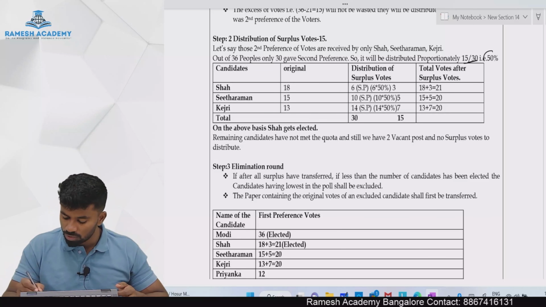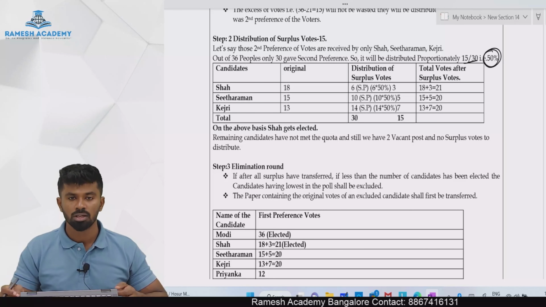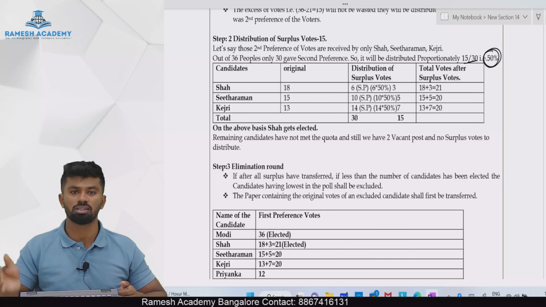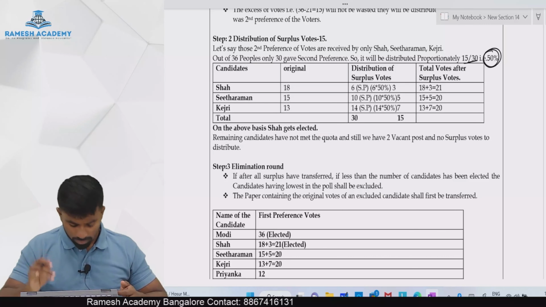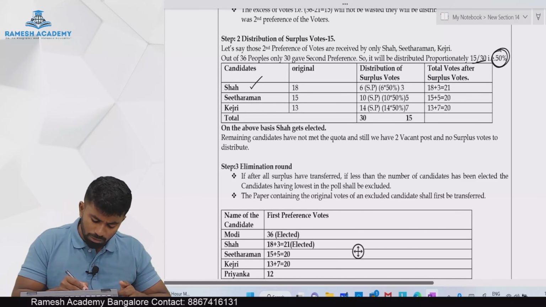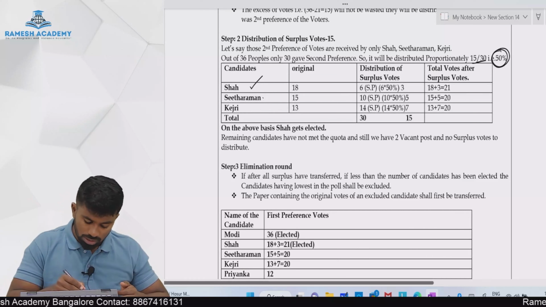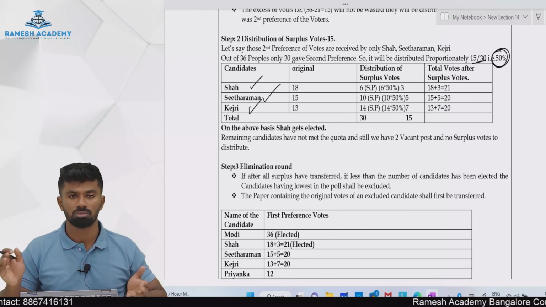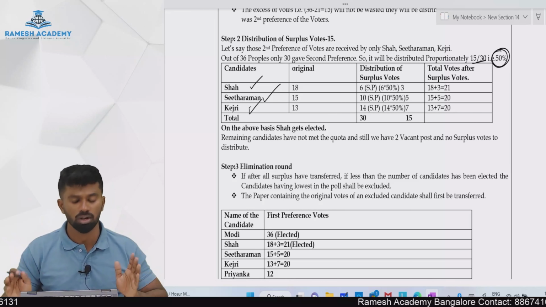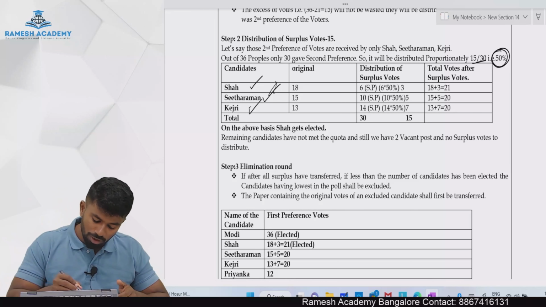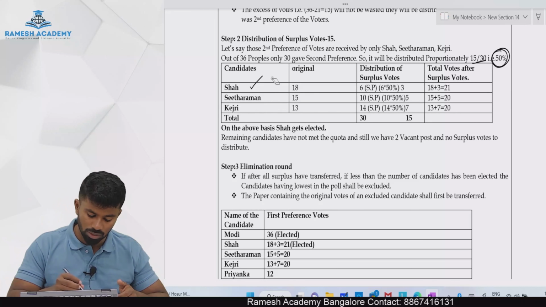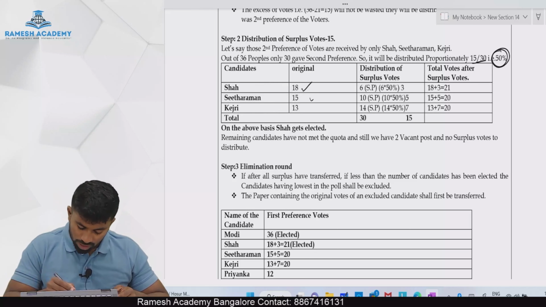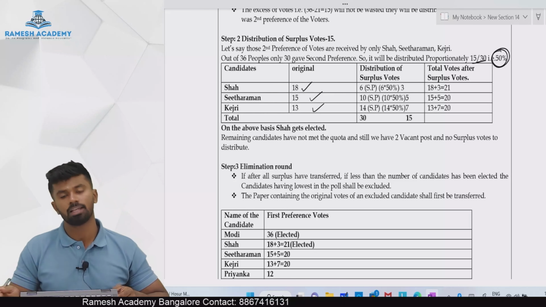So 15 by 30, what did we get? We got 50%. So if 6 people have given second preference, we will transfer only 50% of it, meaning 3 votes. In the second round, people have preferred Shah, Sitaraman and Kejri as second preference. There is no second preference to Rahul and Priyanka, so their names are not considered. So in the second round of counting, we will take into consideration the original votes.